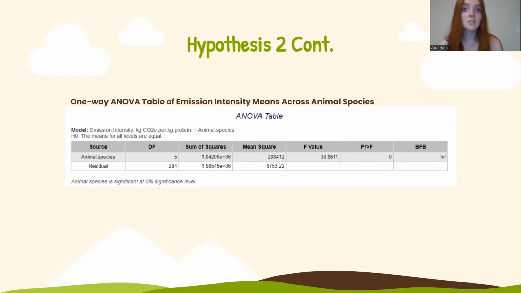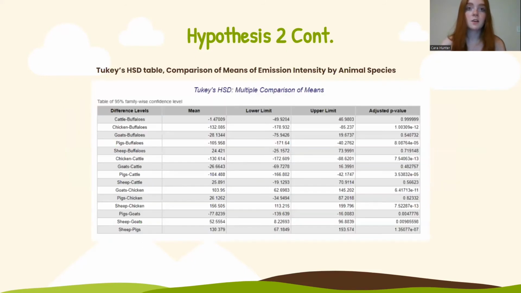This means the sample data support the claim that there are significant differences in the means of emission intensity across animal species. The post hoc test was conducted and found that there are significant differences in the mean of emission intensity between chicken and buffalo, pigs and buffalo, chicken and cattle, and many others, which is shown on the table here.